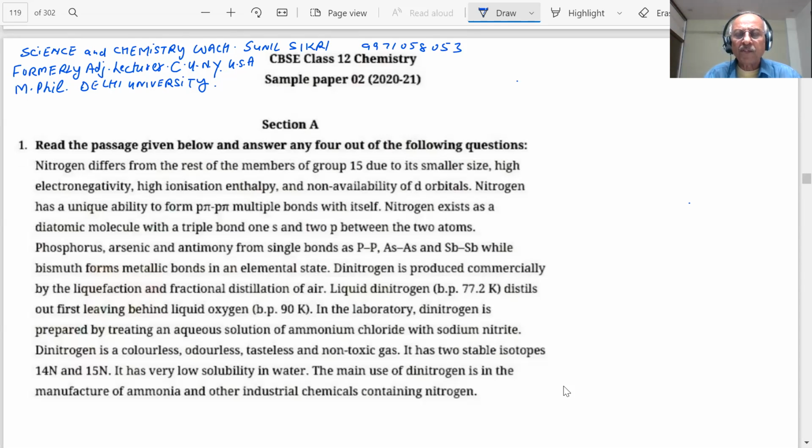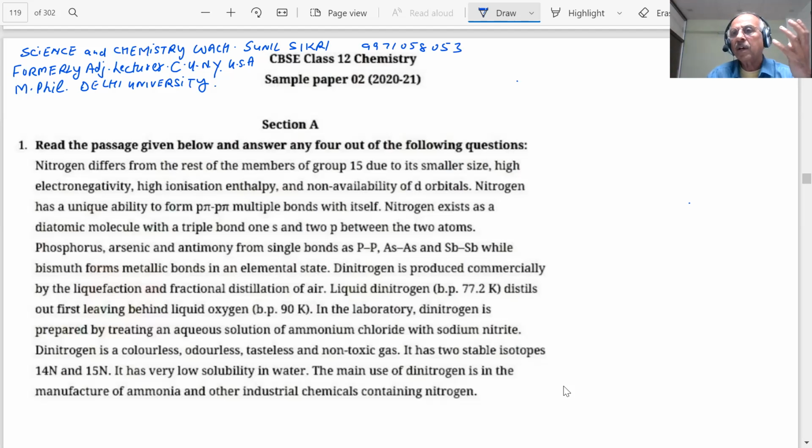On the screen, you will see another sample paper for class 12th 2021. These are sample papers, and you already know that there are A, B, C, D sections, and how we have to give answers. We have already explained to you. 1 mark questions, 2 marks questions, 3, 5, like this. For 1 mark questions, you have been told how to write the answer: one word or one line answers, objective type questions, reasoning assertive type questions.